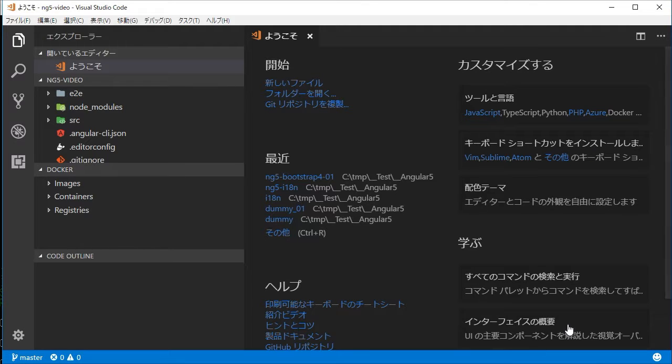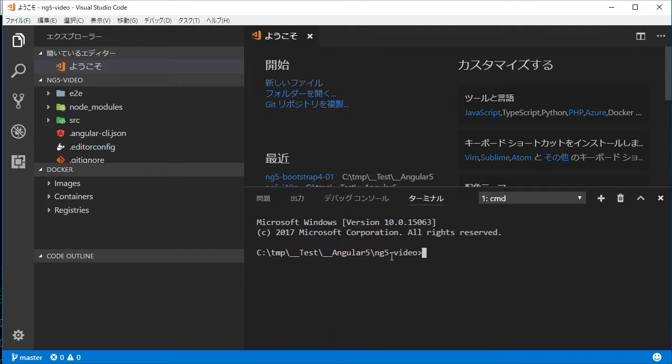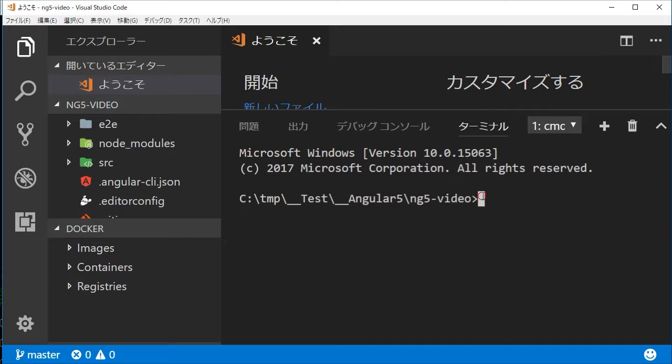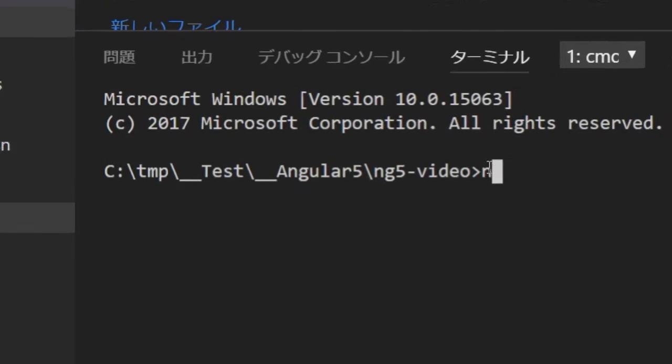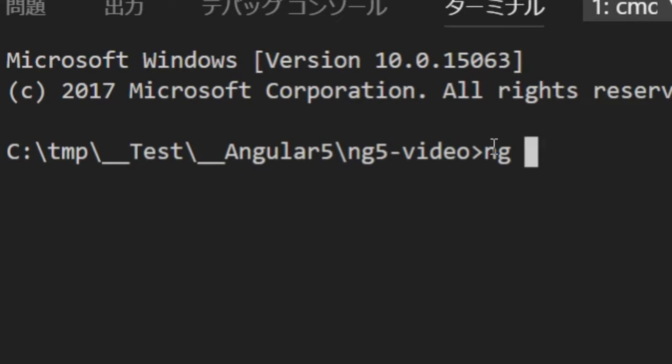Then type Ctrl+@ to open the command line in Visual Studio Code. Now we can run a local server by typing ng serve. We can access the server at localhost, port 4200.